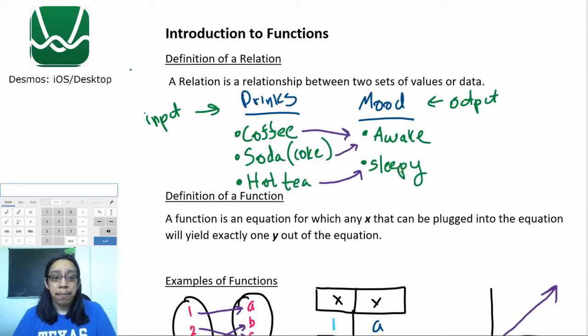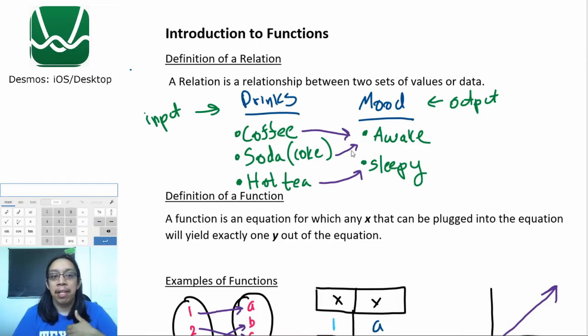Now, I want you to think about this. Is it possible for every single one of these to have a double effect? Well, in this case, it really can't. If I drink coffee, I can't simultaneously be awake and sleepy, because, at least for me, coffee really only makes me feel awake. The same thing can be said about soda, at least in my case.